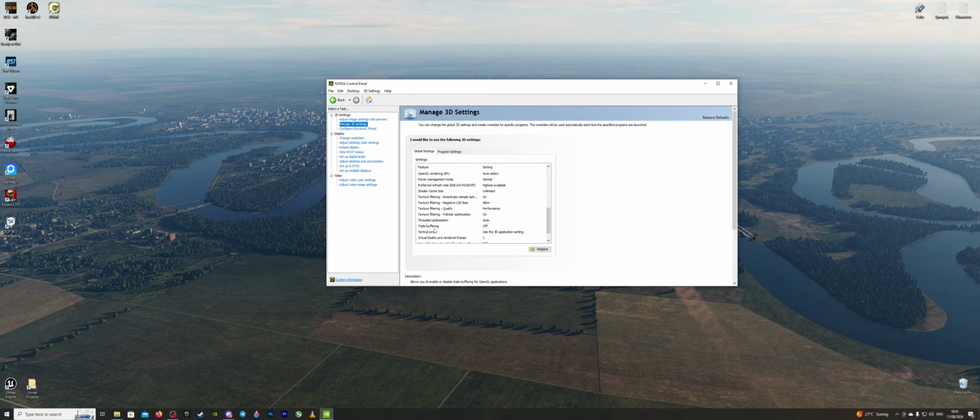Threaded optimization auto, triple buffering off, vertical sync, I use the 3D application setting. Virtual reality pre-rendered frames 1. Virtual reality, all of that stuff is off, I don't use VR. And Vulkan/OpenGL present method is automatic.